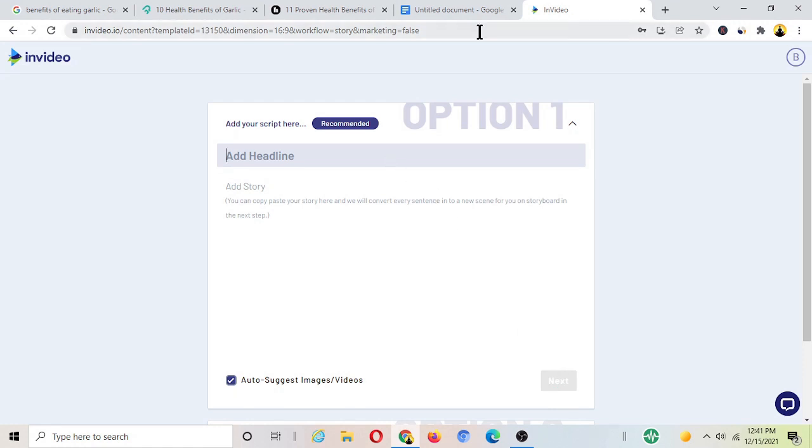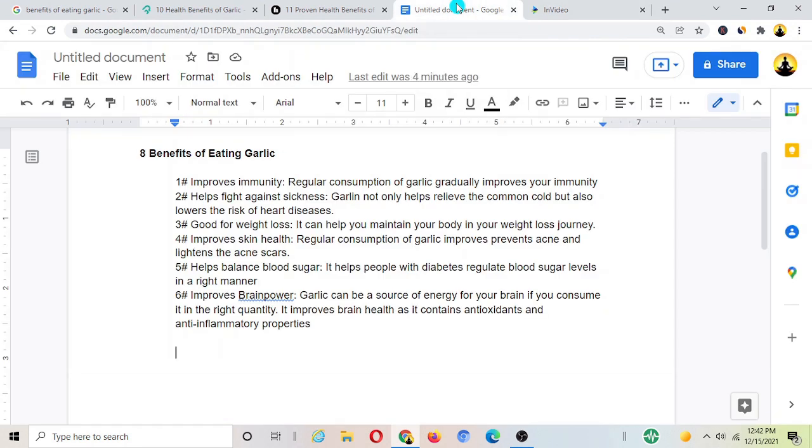Okay, so remember, I've got the facts collected from Google, the articles. Let me go back to the Google Docs here. So I just gave it a little bit of change. I just spun the words, and so these facts about benefits of eating garlic are here. I just added a couple of sentences over there.